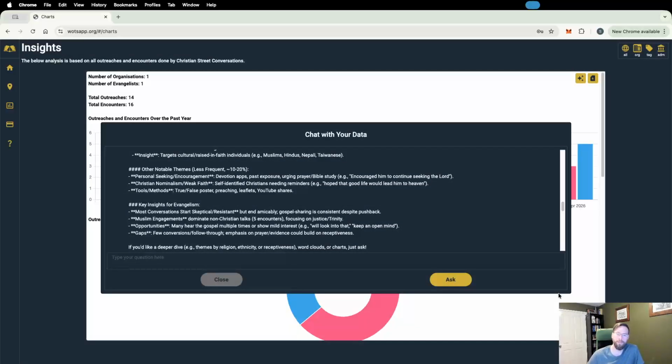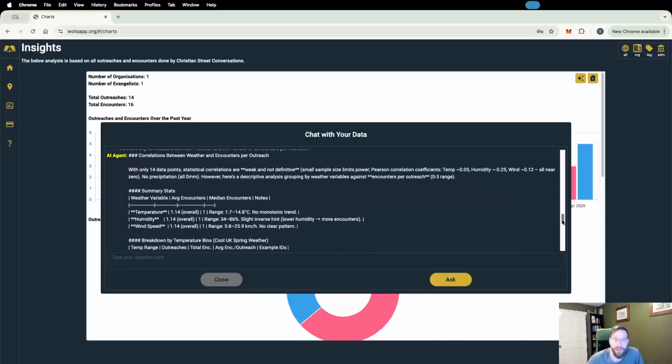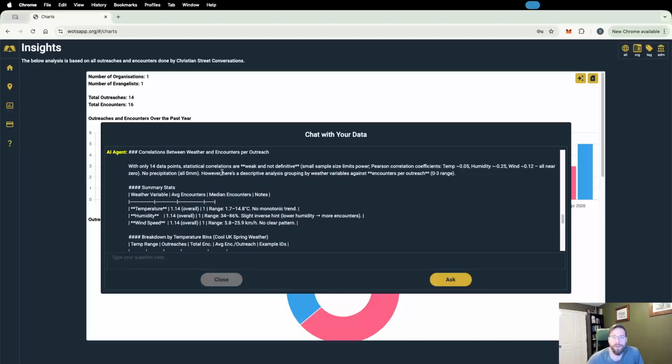Okay, it came back. And this is our question, and the answer: correlations between weather and encounters per outreach, which has only 14 data points. Statistical correlations are weak and not definitive. Great, yeah, that's what I expected. Small sample size limits power. Pearson,